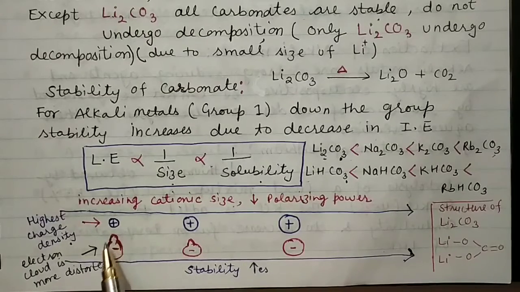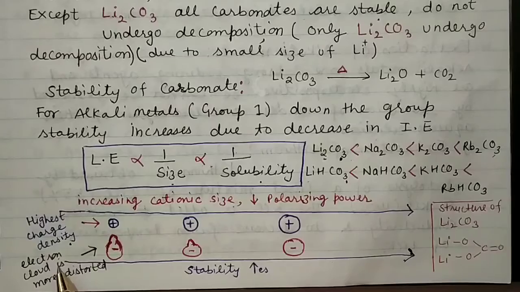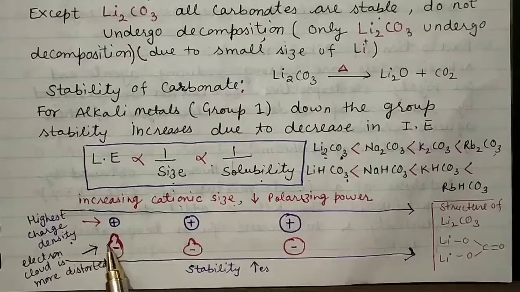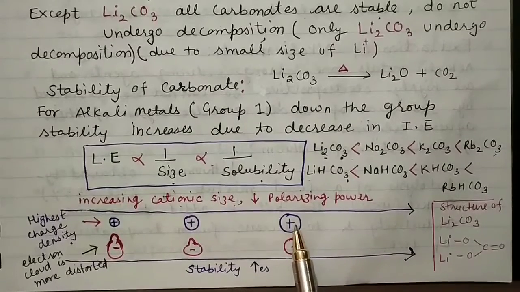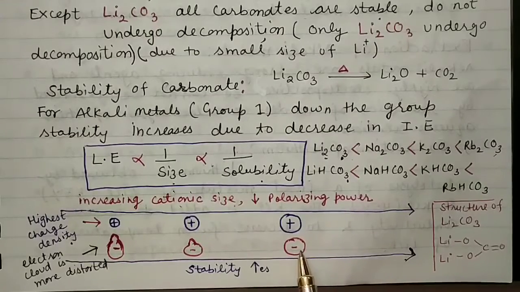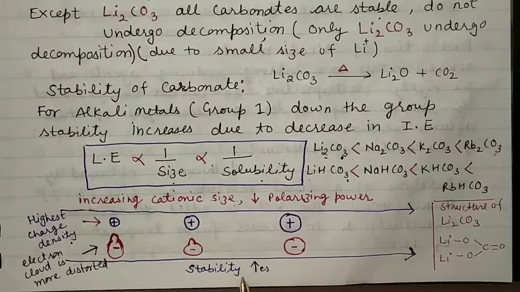A smaller size of cation can distort the electron cloud in a better way. That's why the distortion of the electron cloud will be higher in comparison to the bigger size cation, because a bigger size cation will have a low value of polarizing power. So here you will see the least distortion of the electron cloud of this anion. So here you will see that stability increases on moving from top to bottom, right?